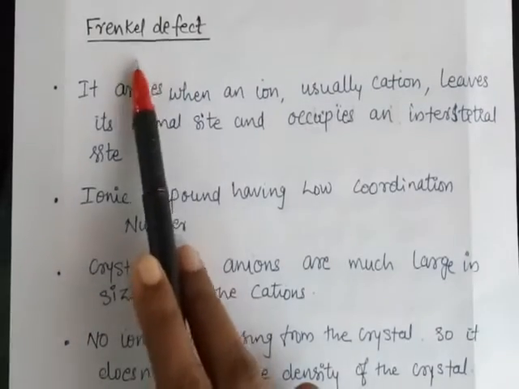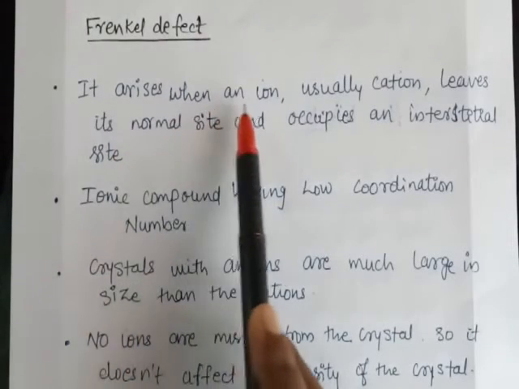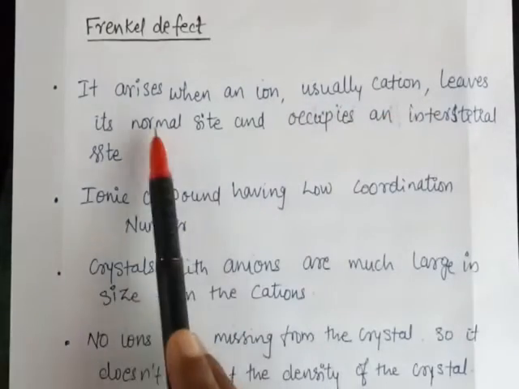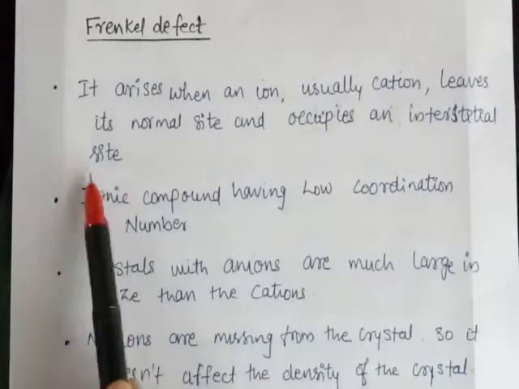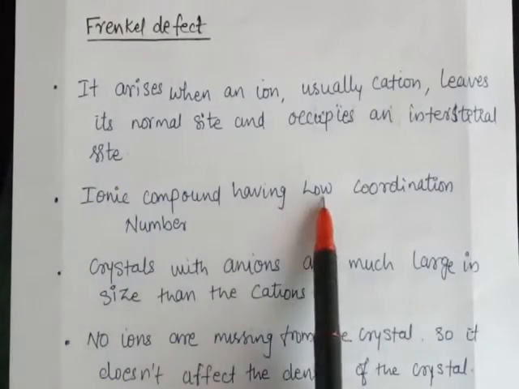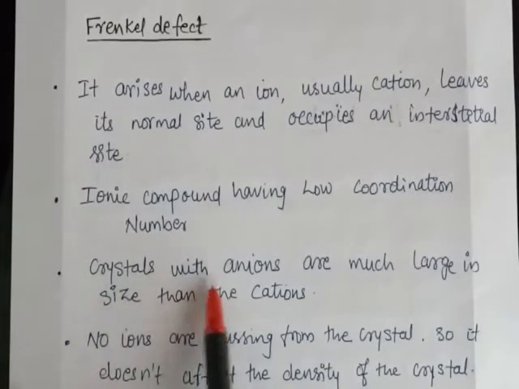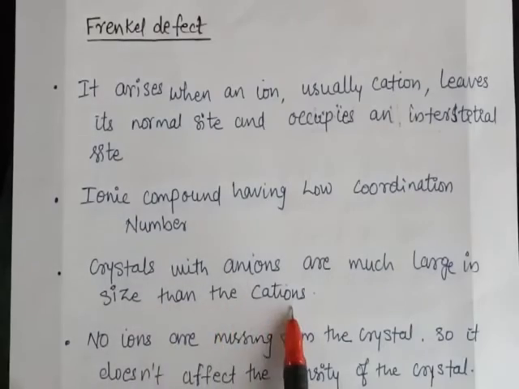The second one is Frenkel defect. It arises when an ion, usually a cation, leaves its normal site and occupies an interstitial site. Ionic compounds having low coordination number will show this defect, and so will crystals in which the anions are much larger in size than the cations.